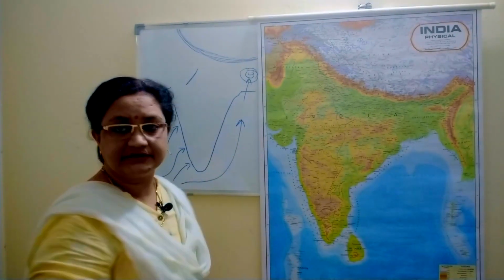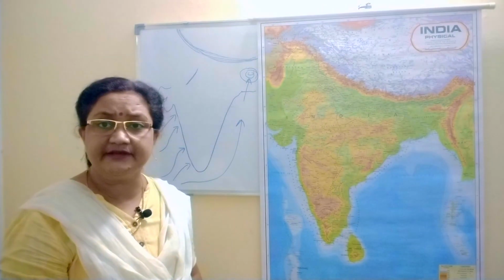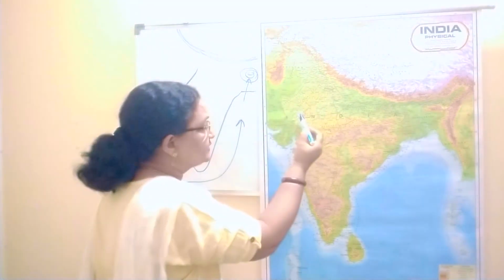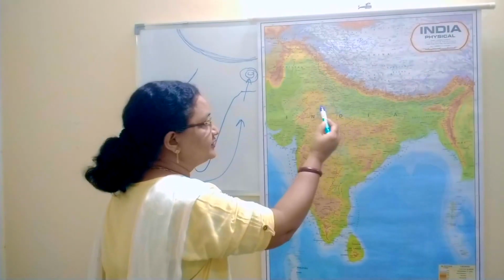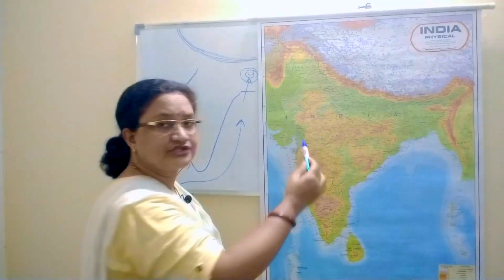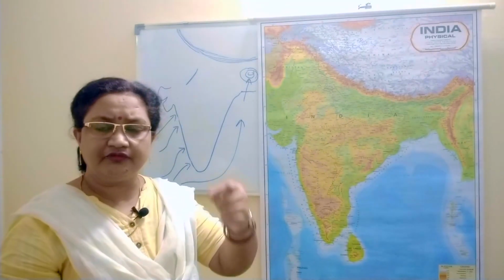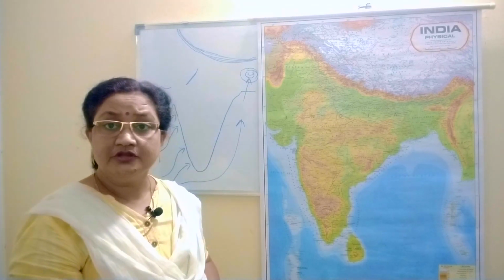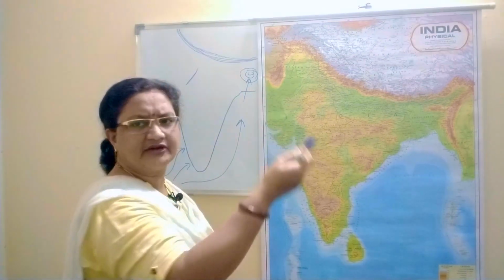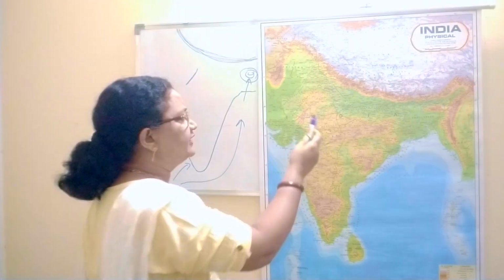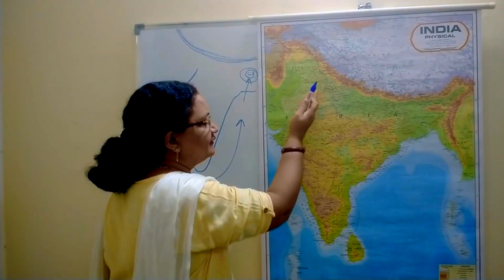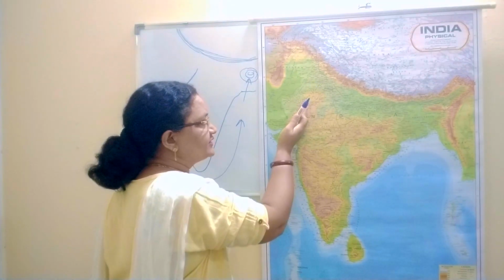Again I am repeating. In the Thar desert, or in the Rajasthan area, as these winds reach here, after dropping all the moisture, the wind is left with very little moisture. So it causes very little rainfall in the eastern side of the Aravalli range. This is the Aravalli range, you can see here.